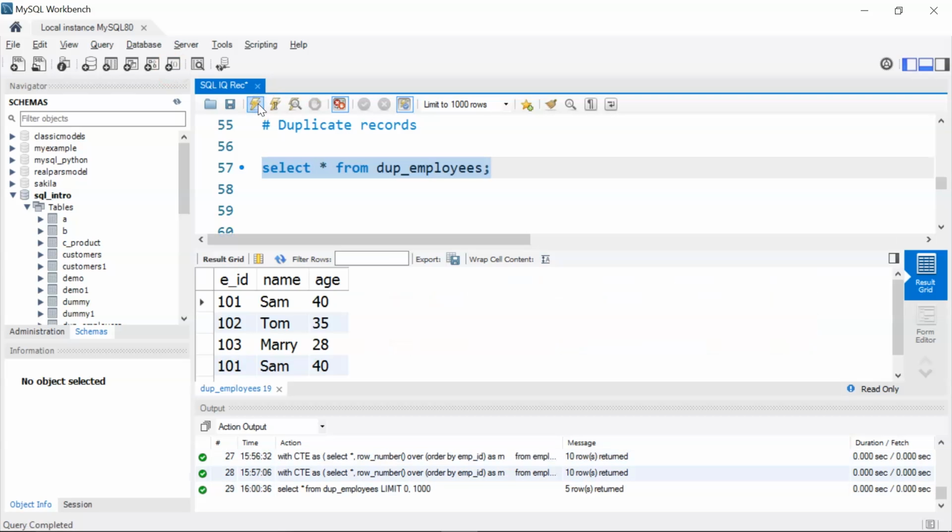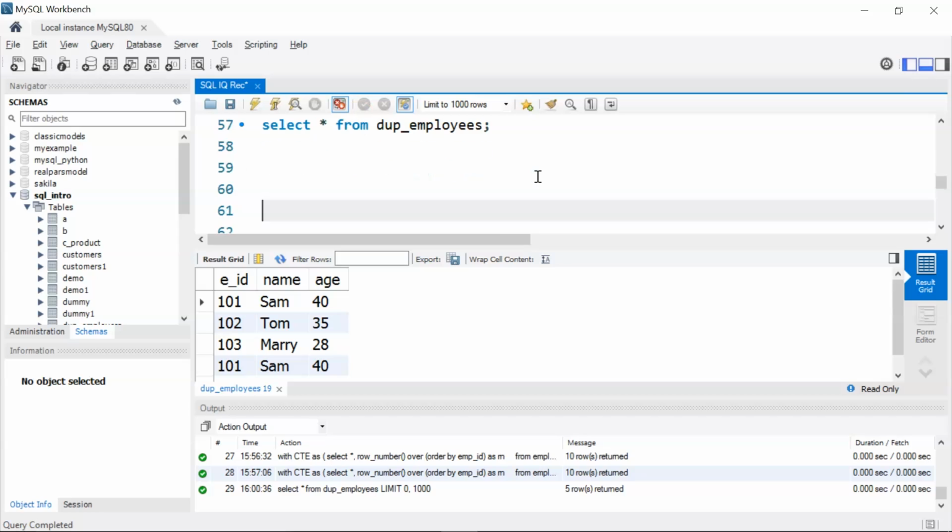I'll run it. Okay, you can see here I have my table that we saw in the slides. So employee ID 101 with name Sam and age 40 is duplicated. So we want to find this duplicate record.